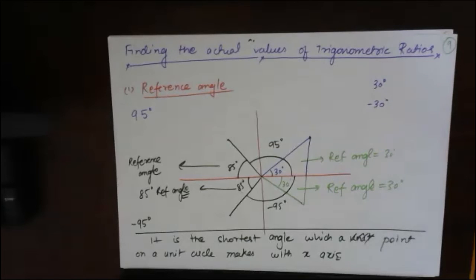So for 45 degree, the reference angle will be 45. For 80 degree, reference angle will be 80. For 70 degree, reference angle will be 70. Right? So similarly, for 0 degree, reference angle will be 0.